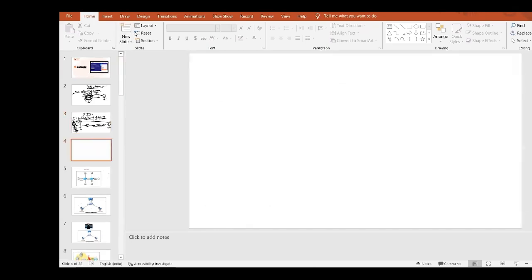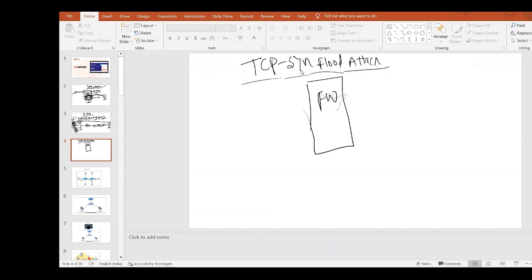Let's see one example of a DOS attack. This is my firewall, any firewall. The name of this attack is TCP SYN flood attack. What is a TCP SYN flood attack, guys? We know that my firewall has a limitation on sessions. Suppose this firewall can support a maximum of 1 lakh sessions per second. So what would happen?